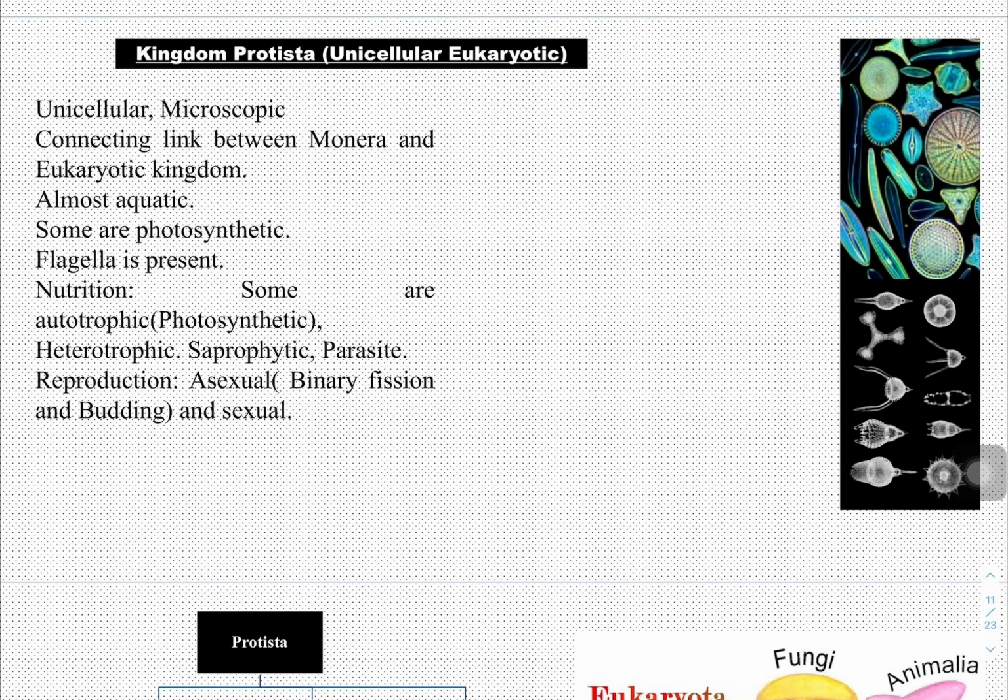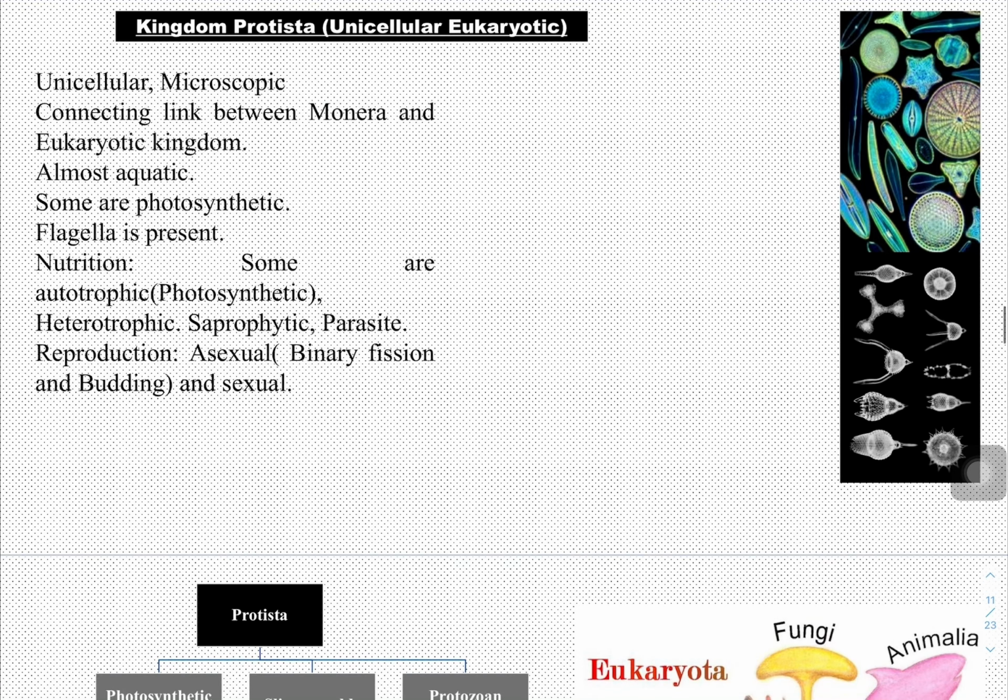So now in this part we'll discuss the next kingdom, that is kingdom Protista. In the previous part we discussed the kingdom Monera. Which type of organisms were grouped in Monera? Only unicellular and also prokaryotes, only prokaryotes. Yesterday I even defined what a prokaryote is.